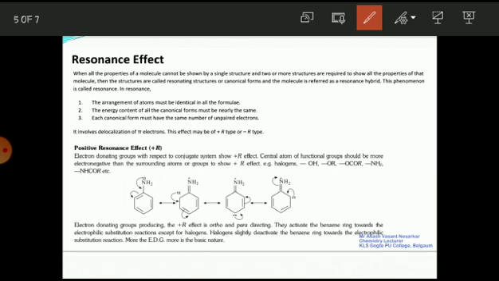Are you getting? So there are two types of effect. First one is the positive resonance effect, and second one is the negative resonance effect. An electron donating group with respect to the conjugation system shows positive resonance effect. For example, here aniline contains one benzene ring which contains 3 pi bonds, and the aniline has a lone pair of electrons.